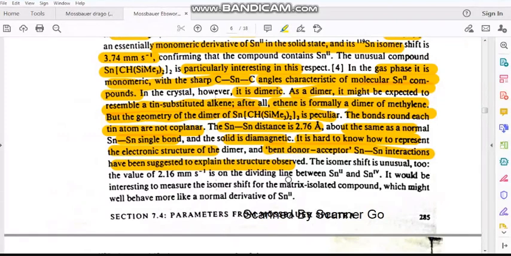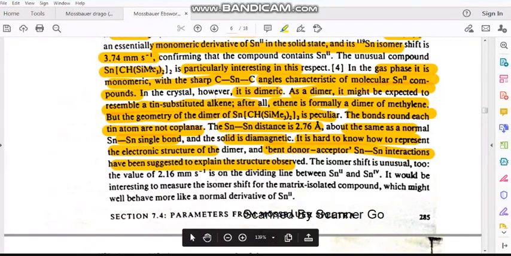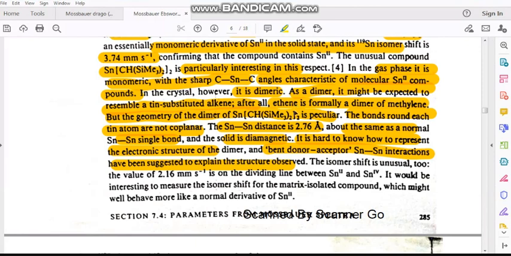Whereas if you change the substituents, like a CH3 with the hydrogen replaced by SiMe3, this structure is different. In the gas phase it's monomeric, whereas in the crystal structure it's dimeric, but the bond angle and bond distance indicate it has a different structure.